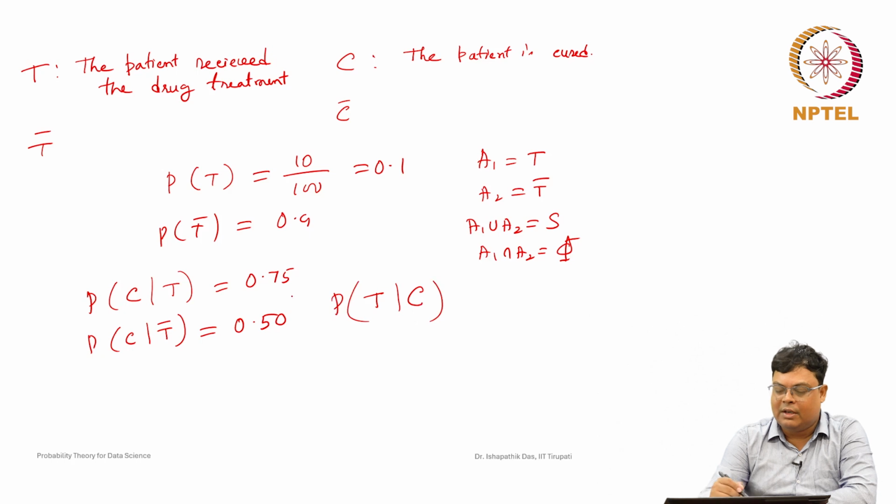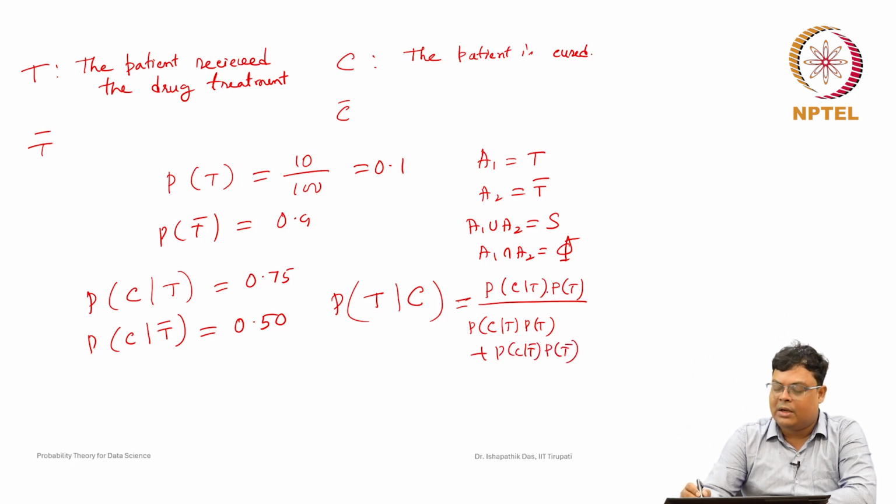See, with all this given, this probability cannot be found straightforwardly; we have to use the Bayes theorem. By Bayes theorem, it is the probability of C given T into probability of T, divided by probability of C given T into probability of T plus probability of C given T bar into probability of T bar.